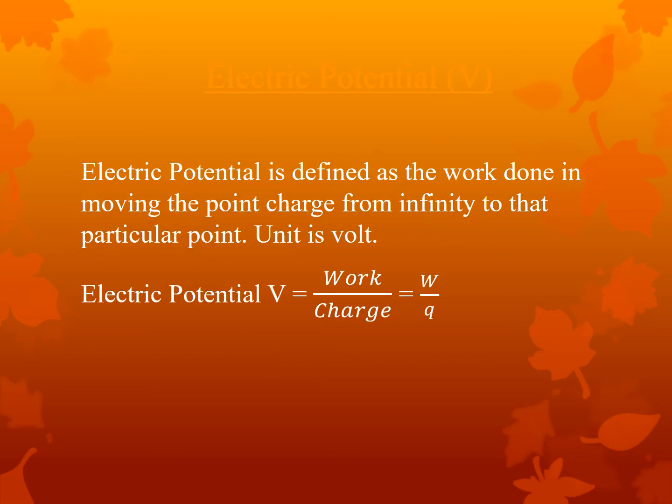The next one is electric potential. It is denoted by the capital letter V. What is electric potential? It is defined as the work done in moving the point charge from infinity to a particular point. Unit is volt. So, generally we can define electric potential V as the ratio between work and charge, that is W by Q. So, the unit can be written as joule per coulomb also.